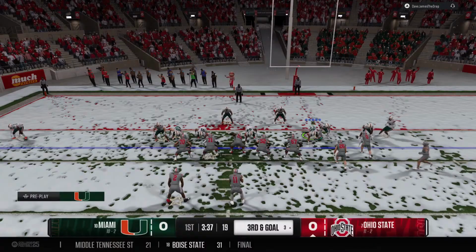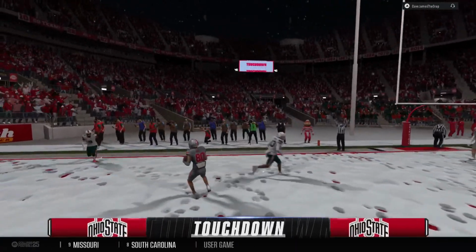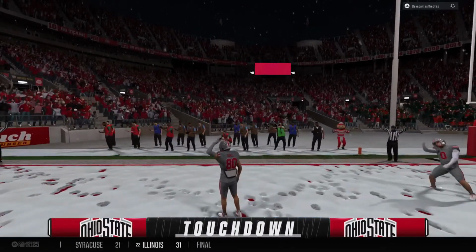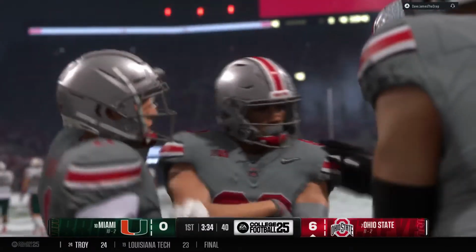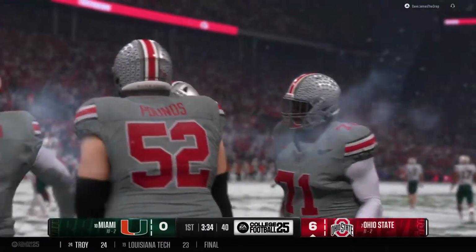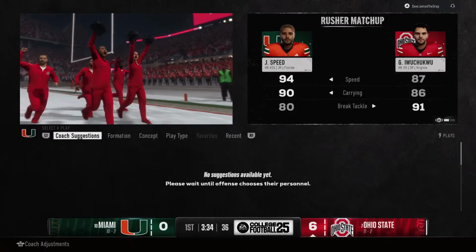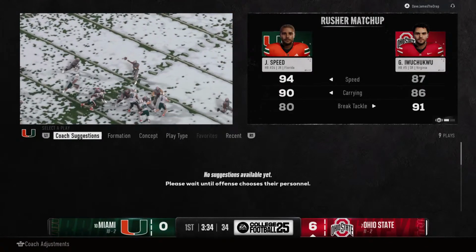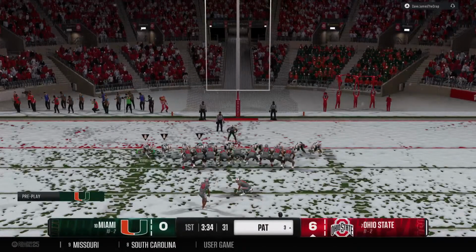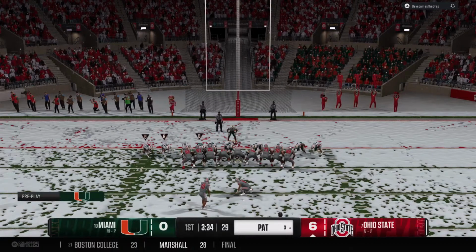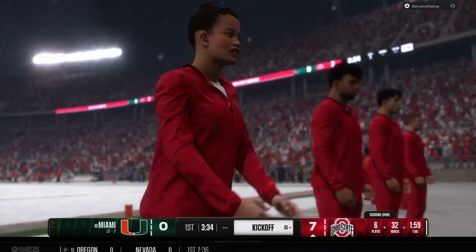Pre-snap motion from the receiver. Trying to throw for it on third and goal. And it's caught. Touchdown, Buckeyes. Just outstanding execution here by this offense. The offensive line gives the quarterback time, and the quarterback's anticipation was on point. Puts that ball right in the money. The receiver, all he had to do was turn and catch the ball for that touchdown. Lining up to try the extra point. The kick is good. They jump in front, 7-0.